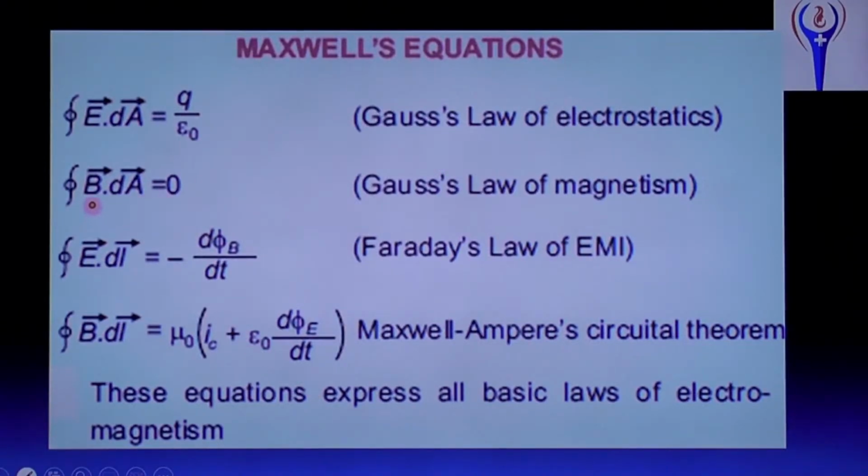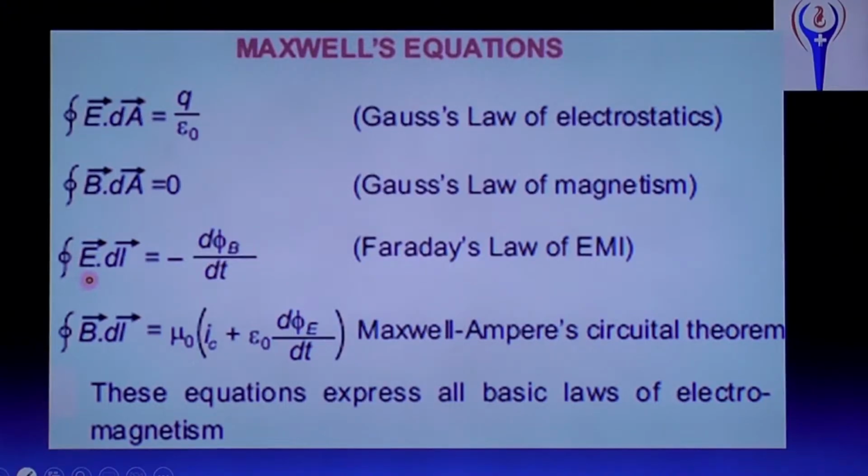Second one, closed integral B dot dA equal to 0. B is the magnetic induction or magnetic field, dA is the enclosed area, and that is equal to 0. That is the Gauss law of magnetism. And third one, closed integral E dot dl equal to minus d phi B by dt. Phi B represents the magnetic flux. B is the magnetic field.